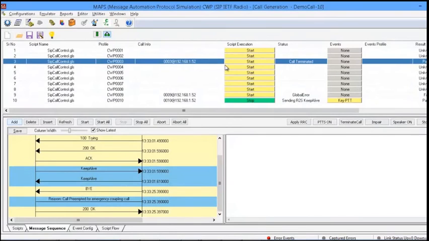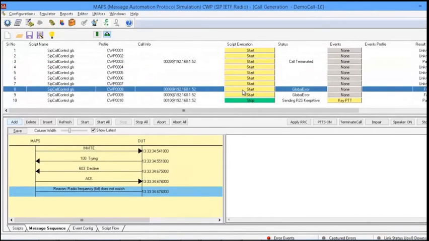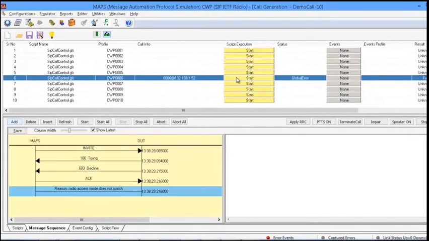Okay, you can see the reason here. Call preempted for emergency coupling call. Similarly, if the frequency ID does not match, then the radio is going to reject the call with 603. Now I will attempt the 6th call, wherein there is a mismatch in the radio access mode.